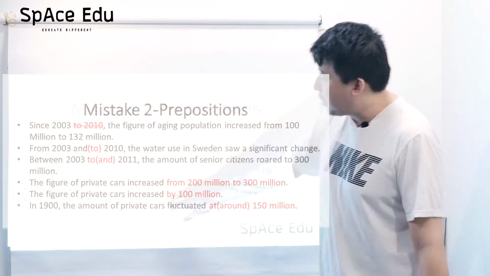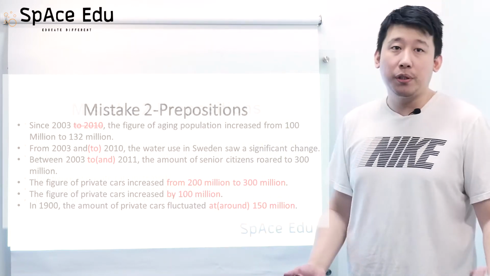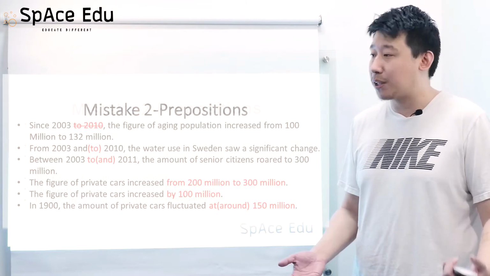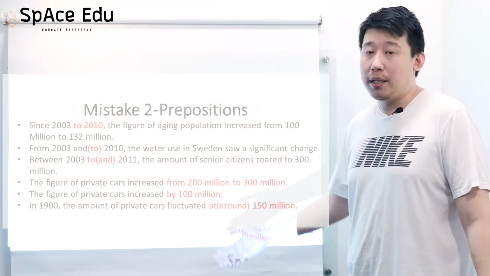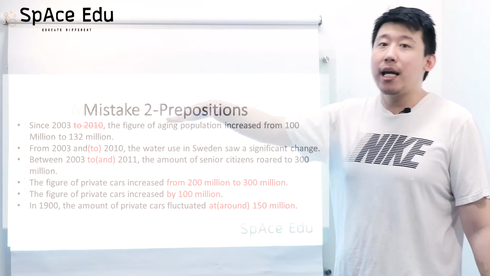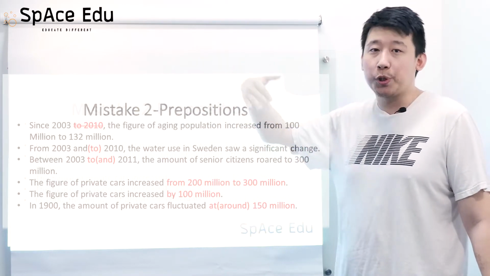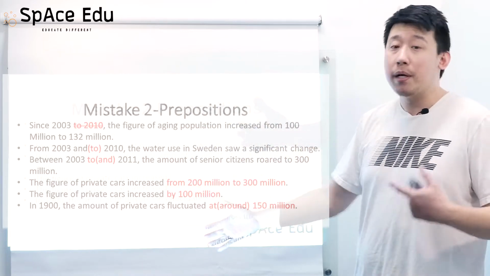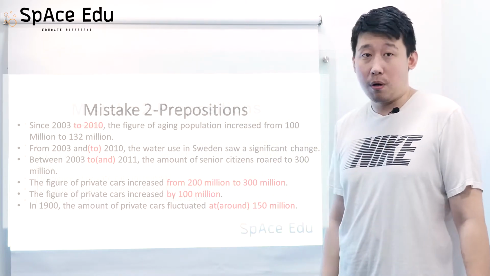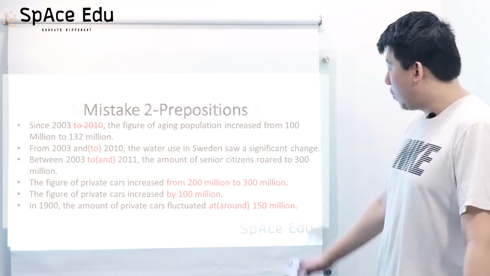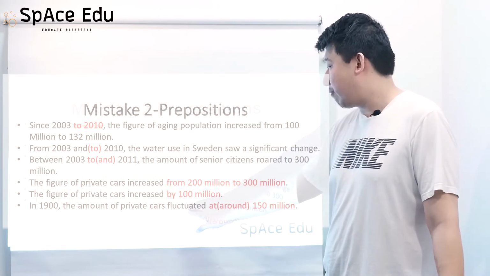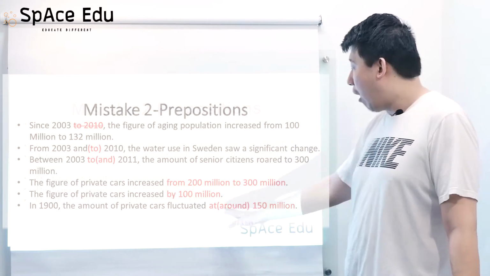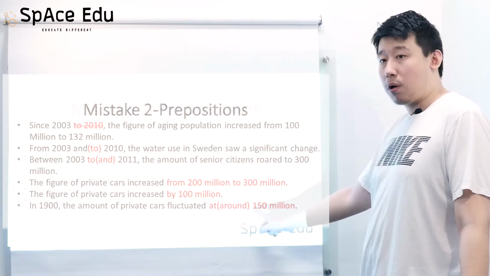Okay, so another situation where we're going to describe changes in writing task 1 is to describe fluctuations, which means the numbers will be staying around a certain number or figure for a period of time. So in this case, we're going to use the word fluctuate. The proper prepositions that go with fluctuate are either at or around.